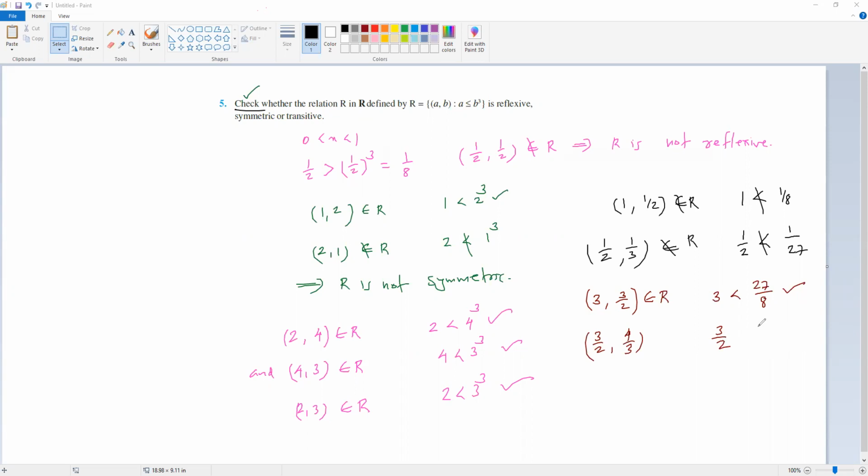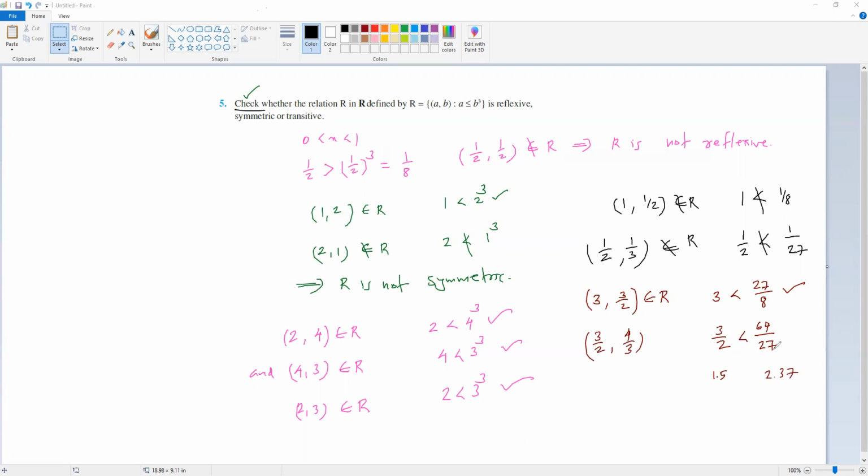4 into 4 is 16, 16 into 4 is 64. 64 divided by 27. 3 by 2 means 1.5, isn't it? 64 by 27 is bigger than 1 by 2 and bigger than 1.5. 64 divided by 27 is 2.37, because 27 times 2 is 54 only.